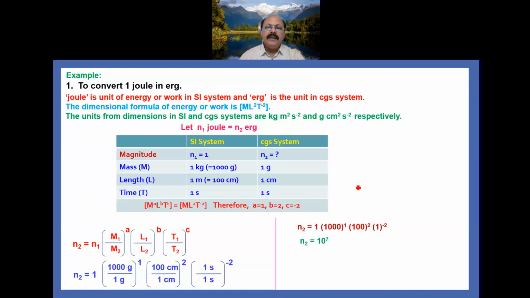So we can write here 1 joule equal to 10 to the power 7 gram centimeter square per second square, or we can say that 1 joule equal to 10 to the power 7 erg. So this is the example of converting 1 joule into erg, that is, one system of unit into another system of unit.